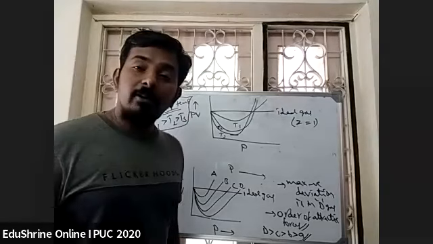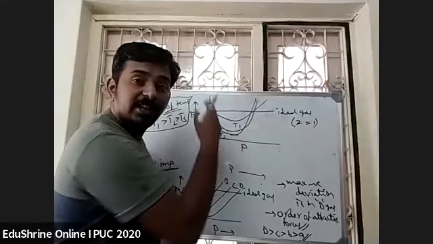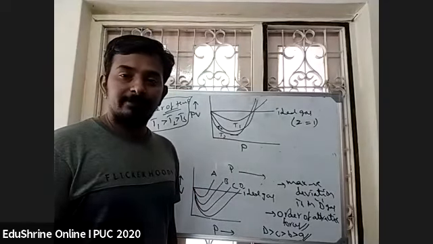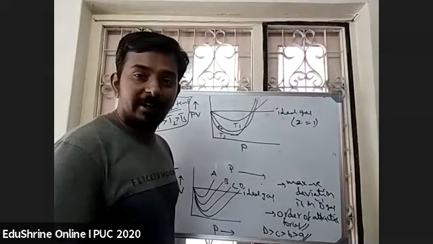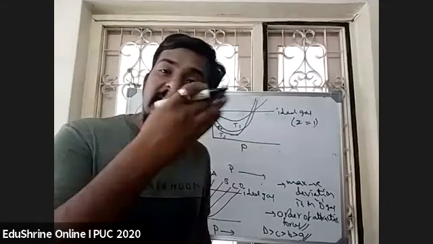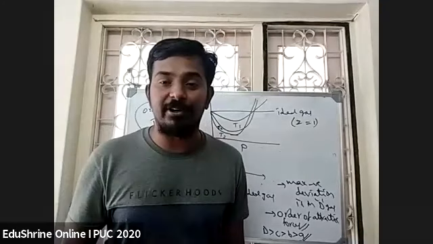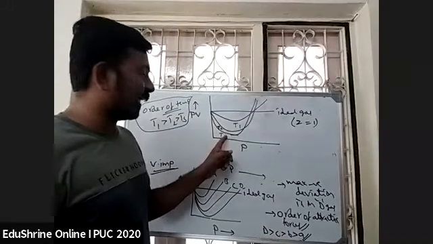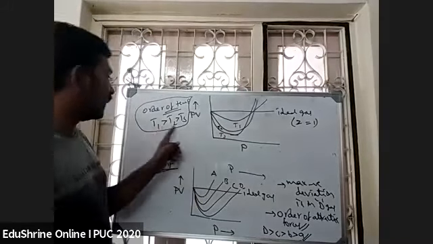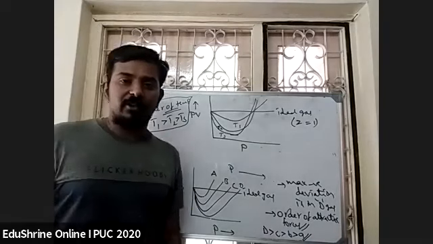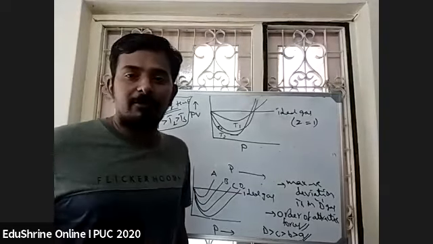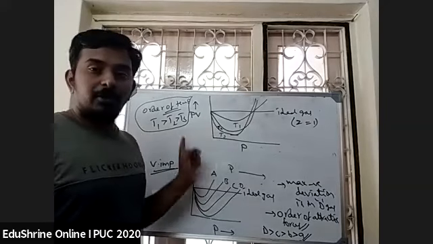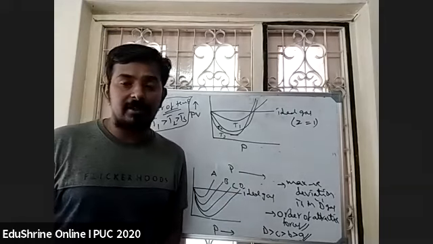Why, students? Where is the gas approaching ideal behavior, at T1 or T3? T1. What must be the condition for ideal behavior, higher temperature or lower temperature? The favorable condition is higher temperature. That means T1 must be higher compared to T3. So T1 is greater than T2 greater than T3. These questions are all theoretical, but they can be asked in the form of graph questions. Okay, so this is about the compressibility factor Z.